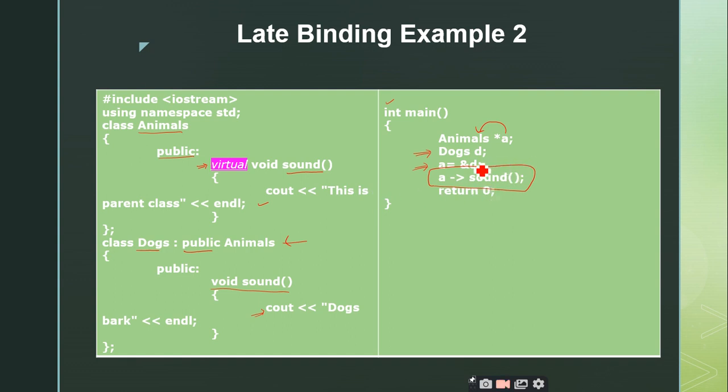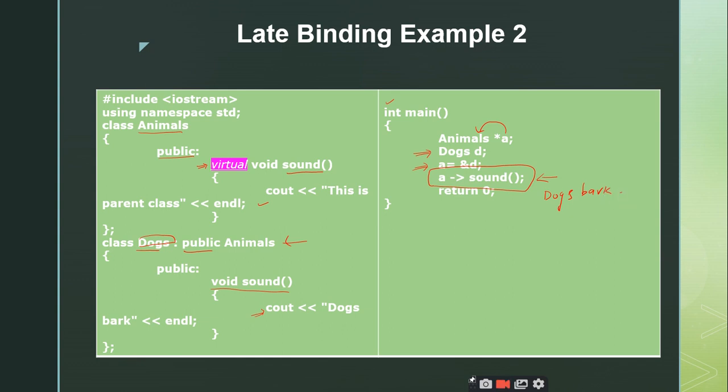So during runtime it comes to know that the base class pointer is storing the address of the derived class object. Therefore this will invoke the sound function of the derived class dogs only, right? So the output that we will get here is dogs bark.